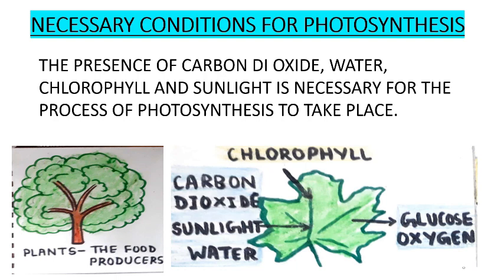Conditions necessary for photosynthesis. The presence of carbon dioxide, water, chlorophyll, and sunlight is necessary for the process of photosynthesis to take place. Photosynthesis cannot occur in the absence of any one of these conditions. Like if we want to cook food in our kitchen, we need water, we need energy, and some ingredients. So the plants also need water, carbon dioxide, sunlight, and chlorophyll to synthesize the food. Plants are the food producers.